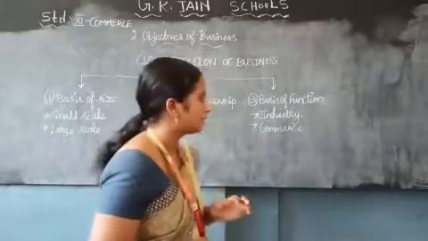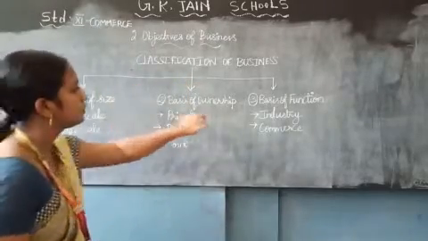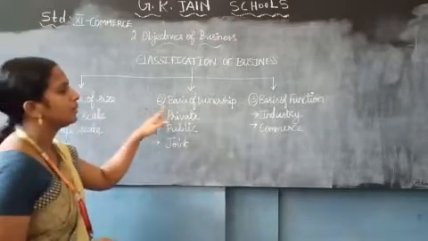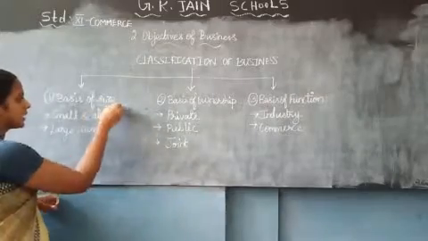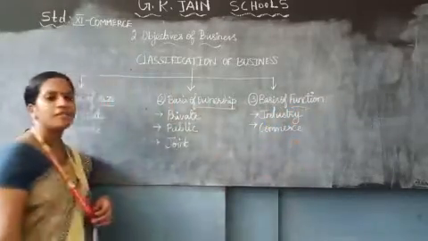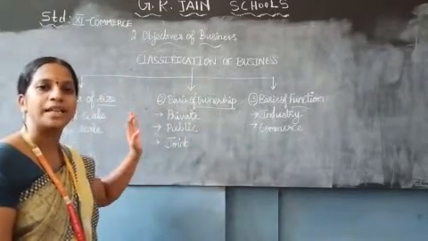Let me see the classifications. The business is being classified into three bases. One of the bases is size, next ownership, and function. So we have the three bases: one based on the size, next based on the ownership, next based on the functions. So it is all about the class basis, how it is being categorized.